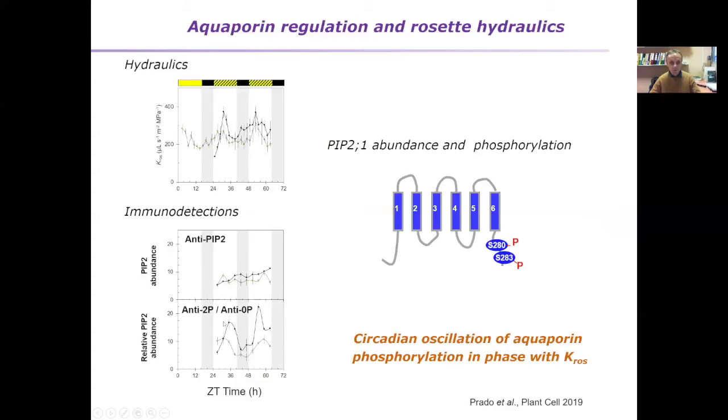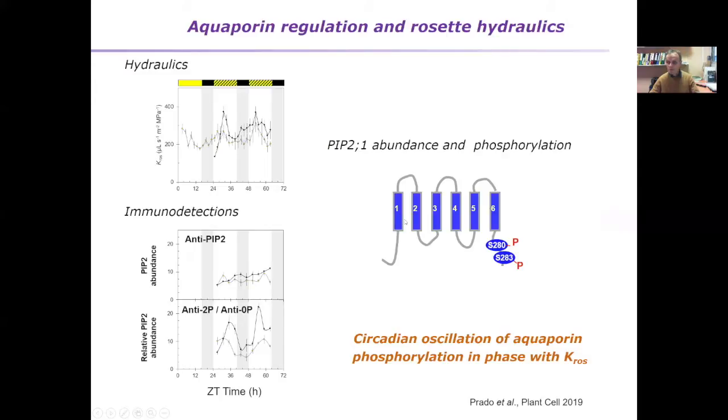However, if we consider the ratio between the 2P forms and the 0P form, we see a very marked oscillation that peaks at subjective midday, indicating that the rise in aquaporin phosphorylation at these two sites is quite nicely in phase with the oscillation of Kros. So this really supports the role of phosphorylation in mediating this change in aquaporin activity, which in turn would reflect and underlie this change in Kros.